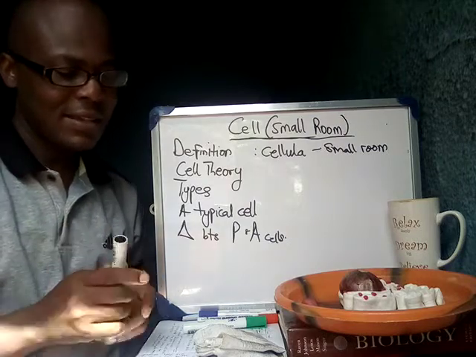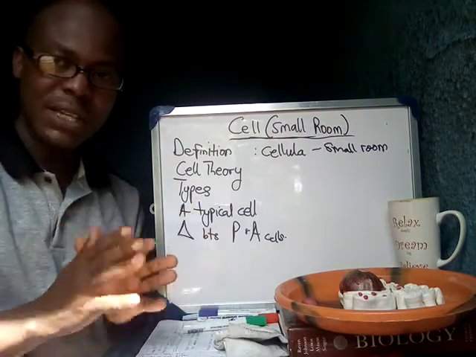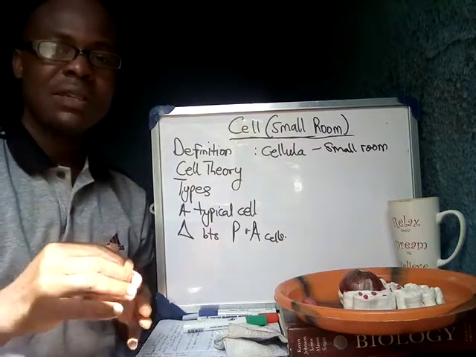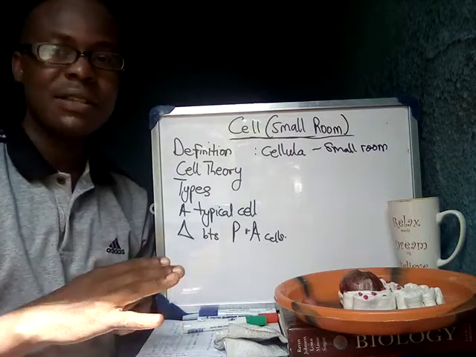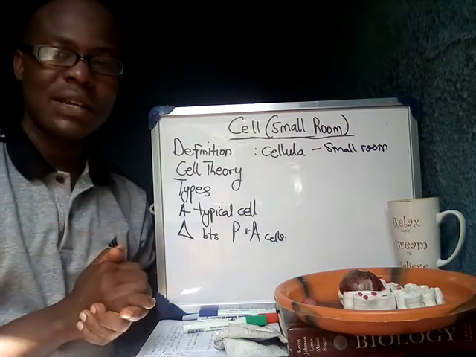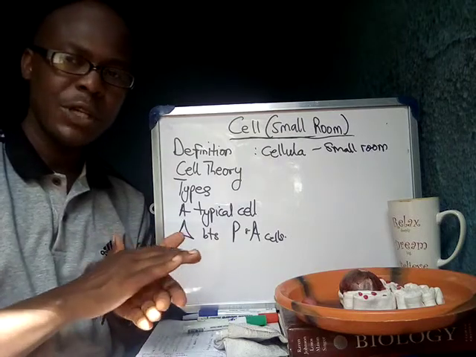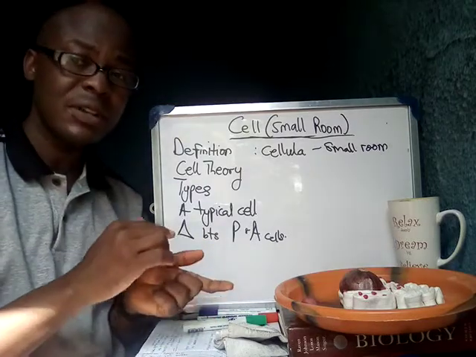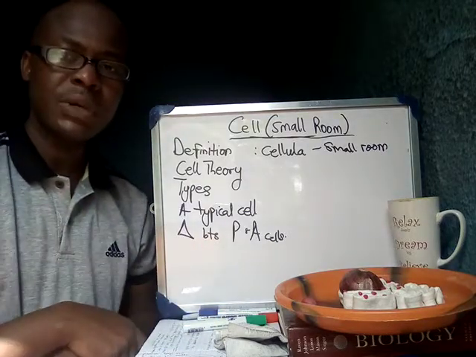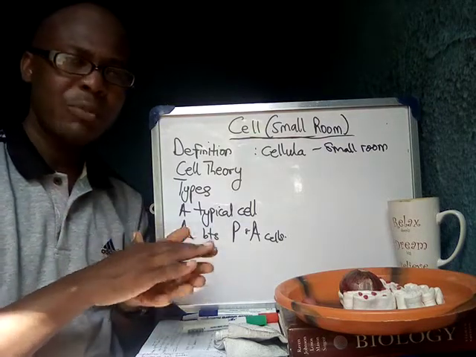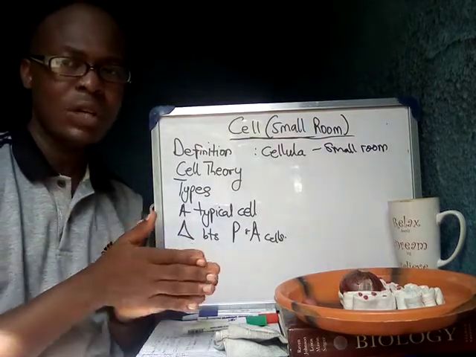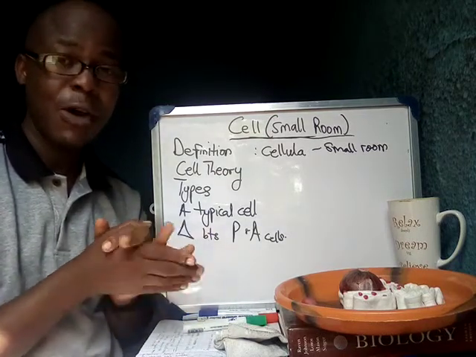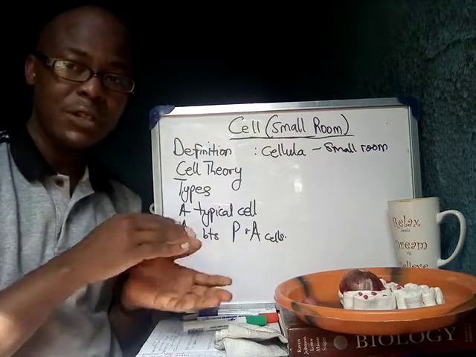Scientists came up with a group of related statements about the cell. They said that all living things are made up of one or more cells. They said that cells are the basic unit of life. They said that all cells that exist today come from previously existing cells, although scientists also believe that the first cells came from simple inorganic things like water, hydrogen, and all that. But all of them agree that all the cells that we have today come from previously existing cells.